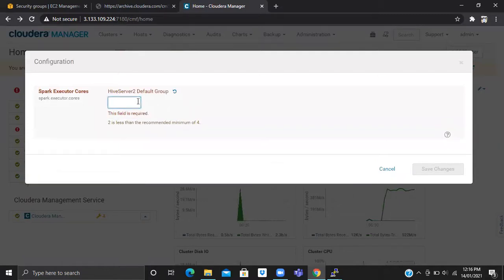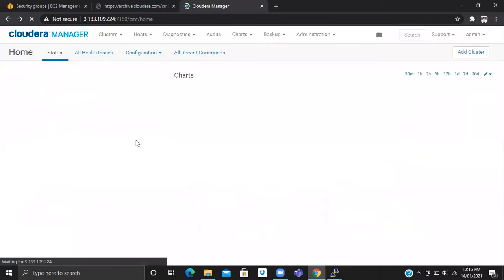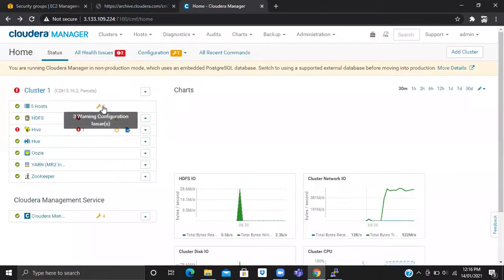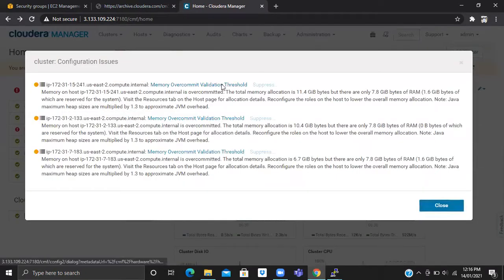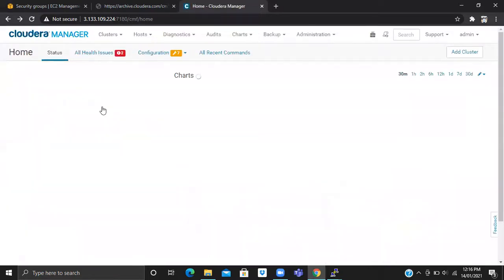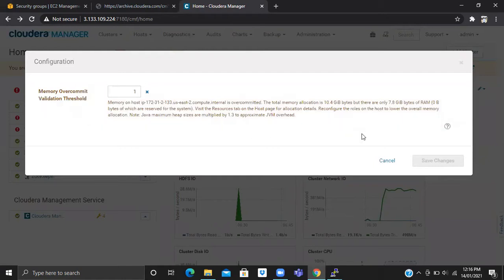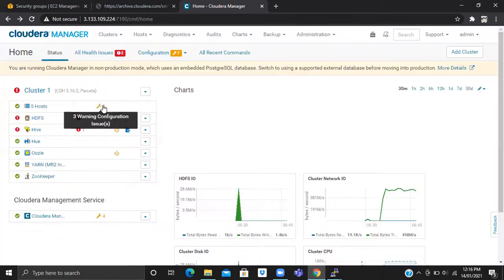I'm forgetting the terminology because of the practice. I think I need to change all this to 1, right? Memory overcommit threshold 1. Okay, it's fine. It should be the same, but I'll do it.